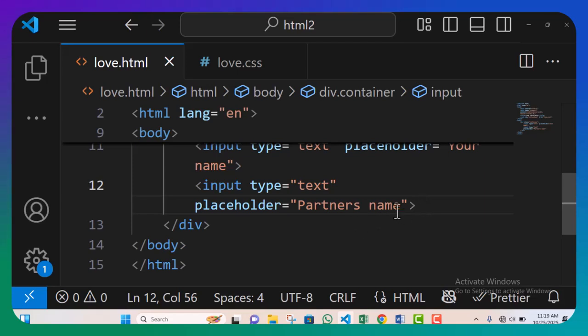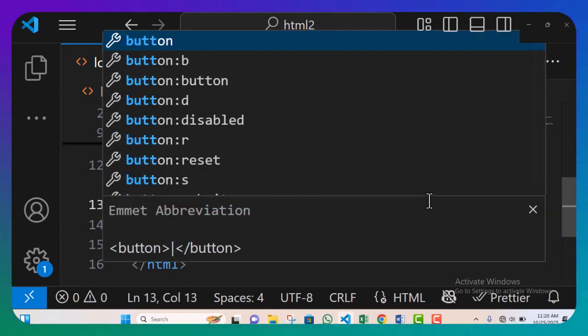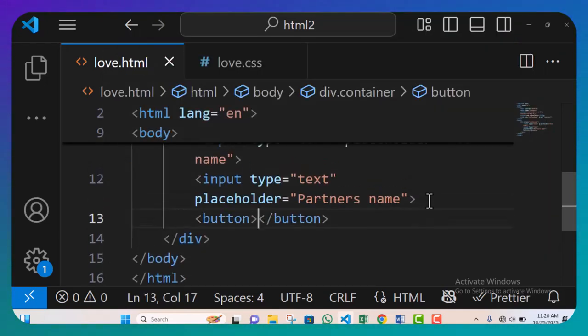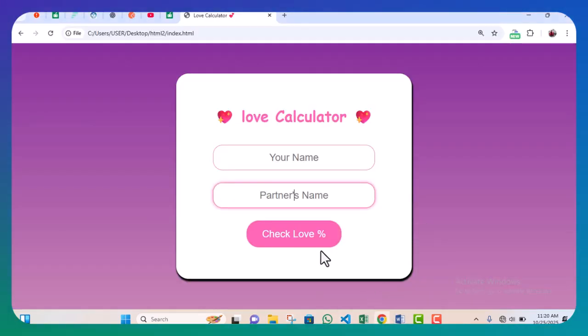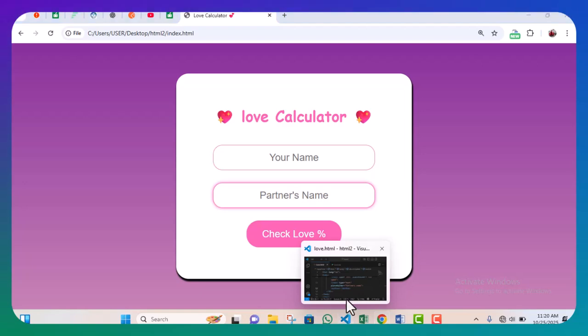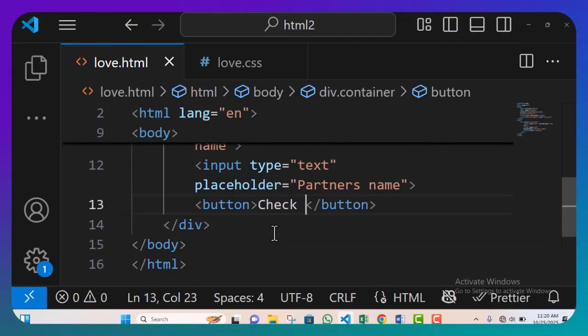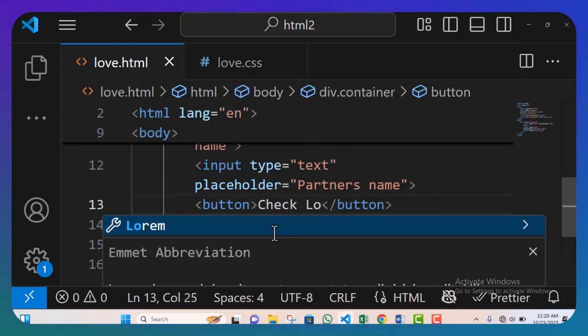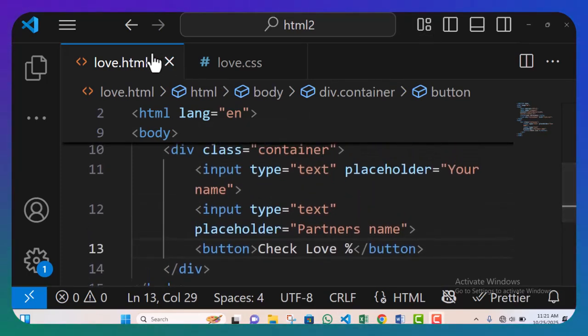So the last but not the least, I'm going to add a button. Okay, so button. All right, and the button is going to carry check love, which is this button, check love and percentage. So let's do that. So we're going to write check love, sorry, LOVE, and then our percentage, right? Now let's run this code and see what we've done.